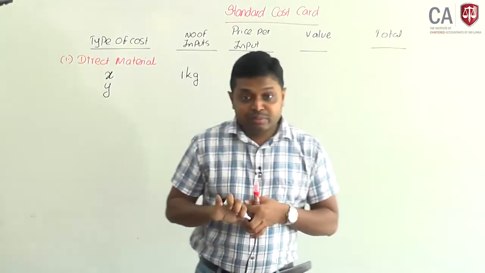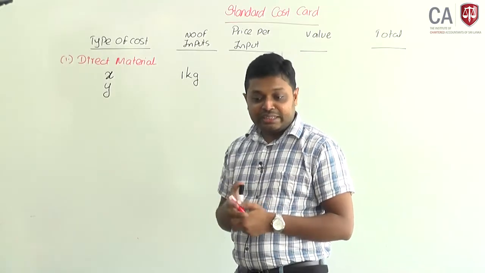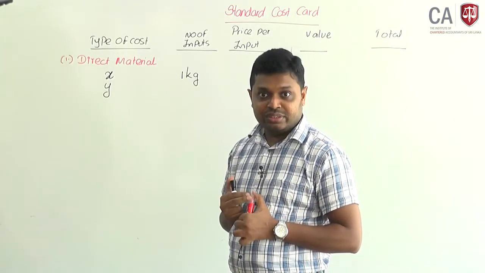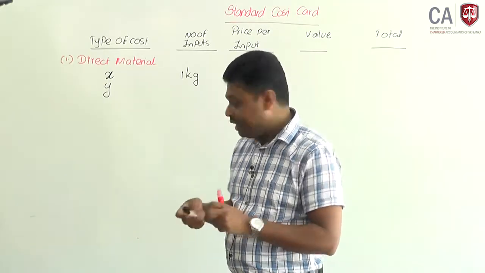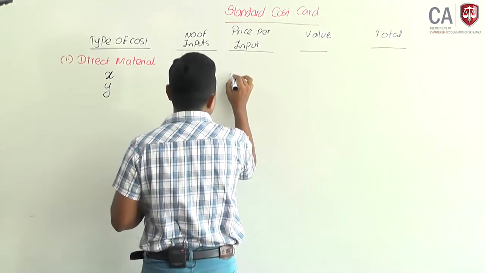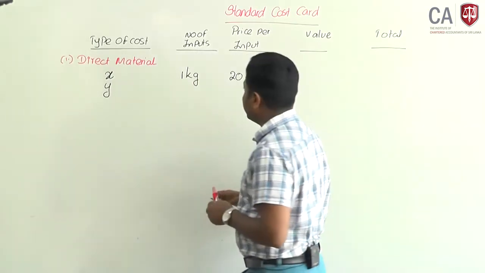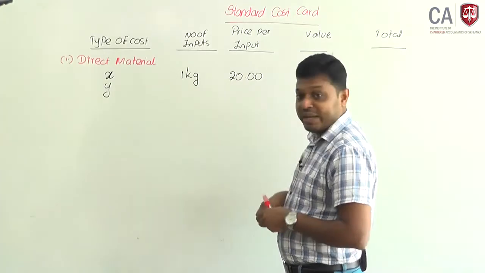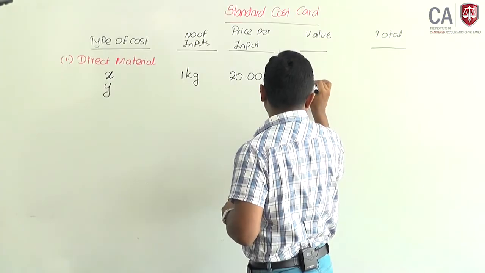Now, the price per unit is not directly given. You have to find it out. 10,000 kilograms are worth 200,000. That means 200,000 divided by 10,000 is 20 rupees per kilogram. 1 kilogram required, each will be 20. The subtotal value will be 20.